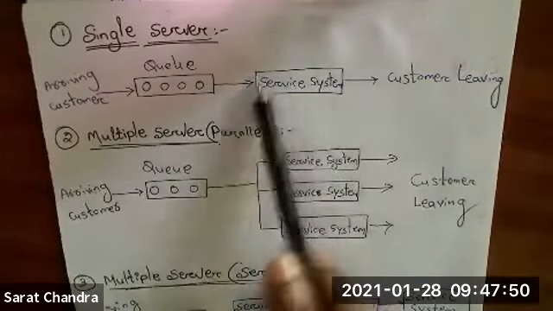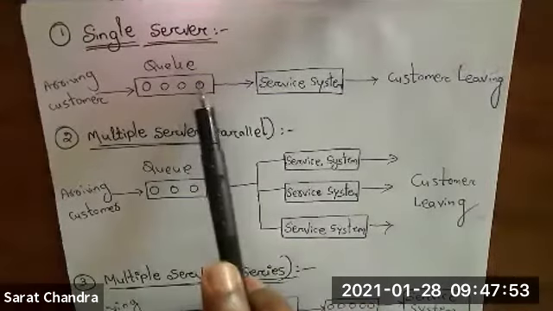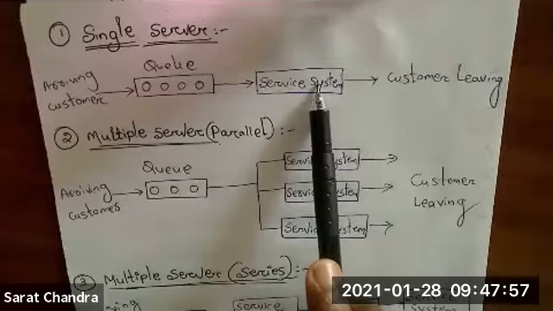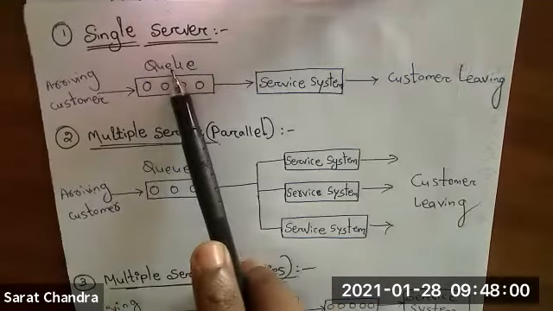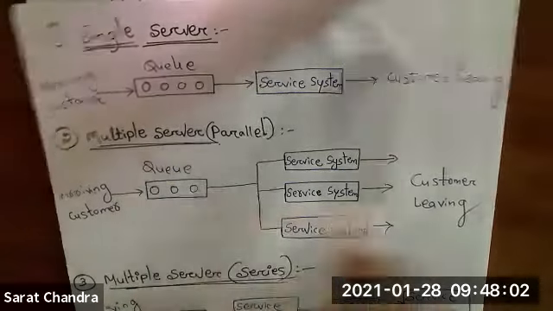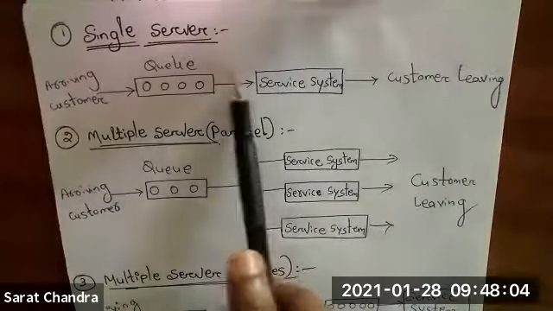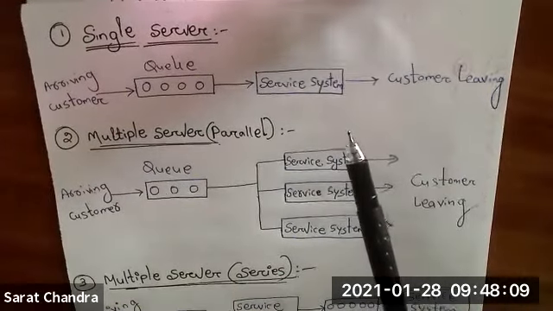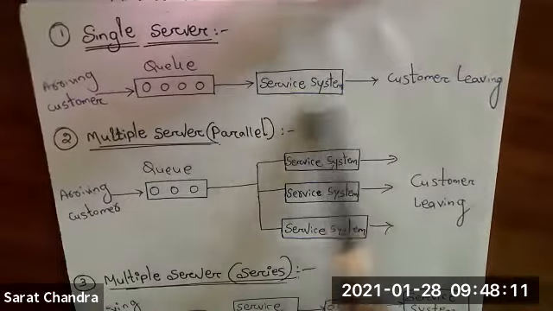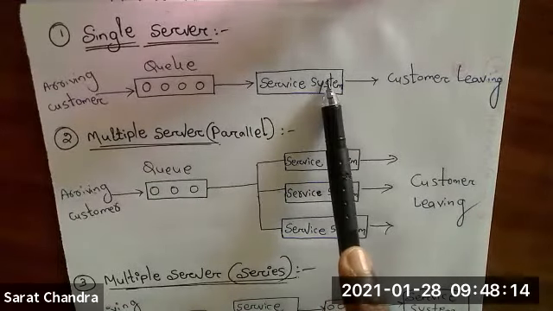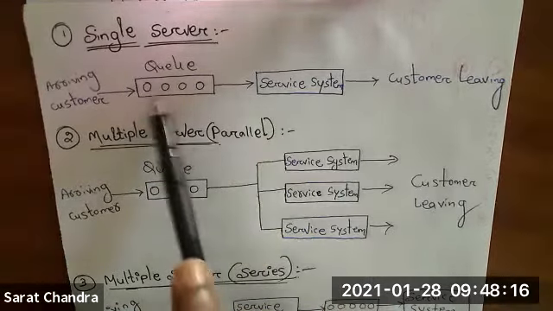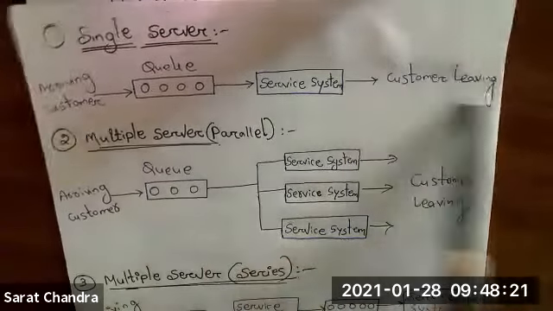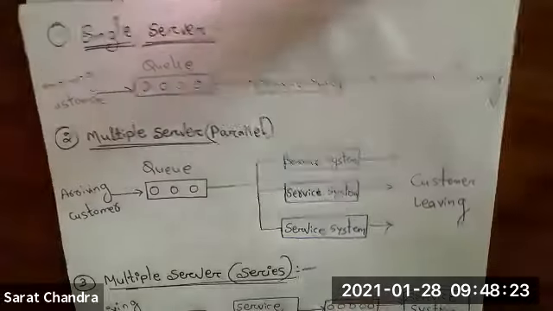Only one server will be there and many customers are there. This single server will provide service to all the customers. So this is an example of single server system. For example, your movie ticket. There only one server will be there inside that movie booking hall. People will come, they will stand in a line, one by one they will get the movie ticket and they will leave. That is the example of single server.